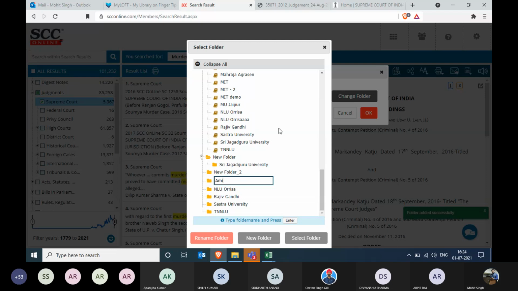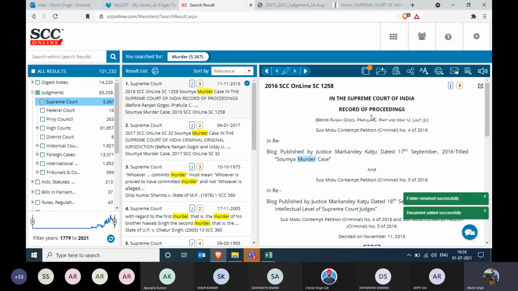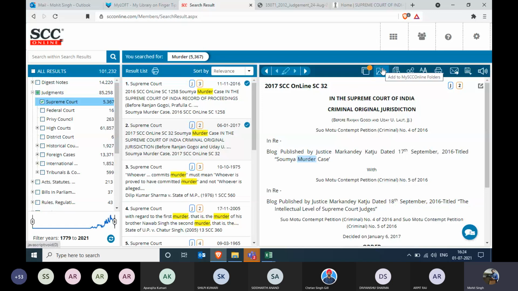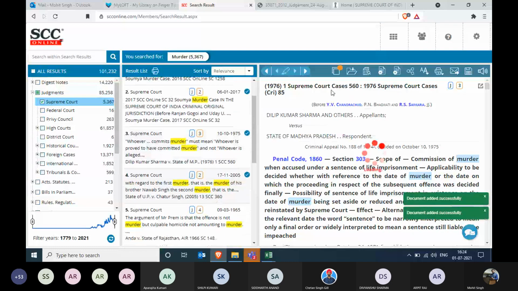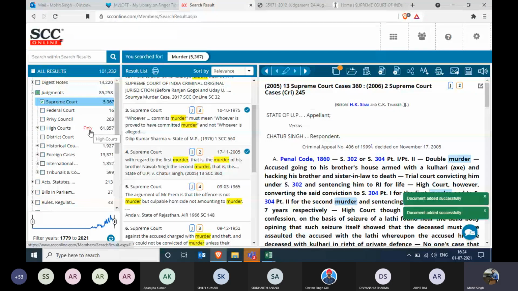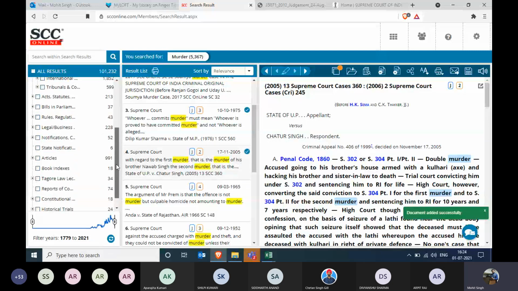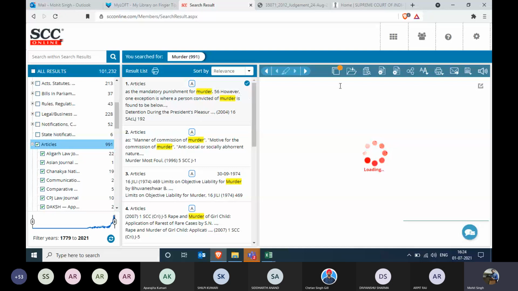Amity Patna. There you go. Select the folder, click on OK, and this particular file has been uploaded onto the Amity Patna folder. Similarly, I'll do this process real quick for the rest of the documents. Add, OK. Add, OK. Add, OK. And some articles as well. So articles are over here. There you go. 1000 articles on the topic murder.